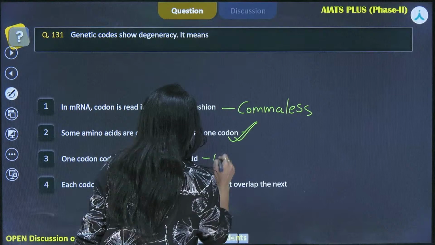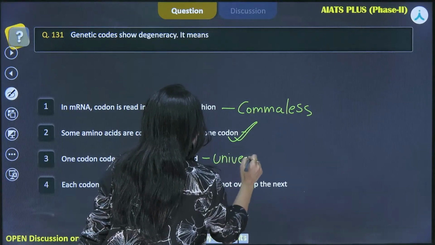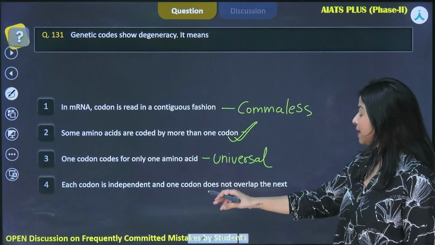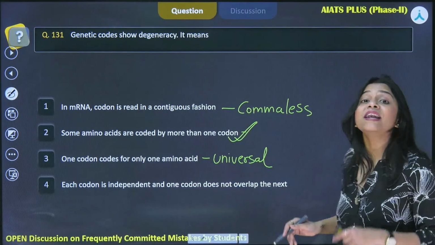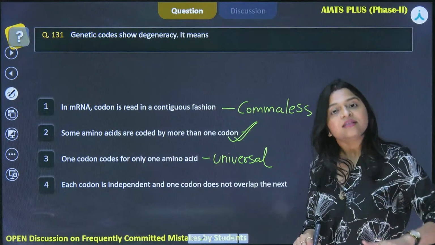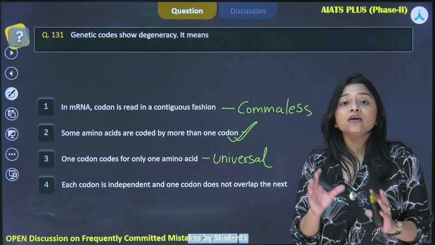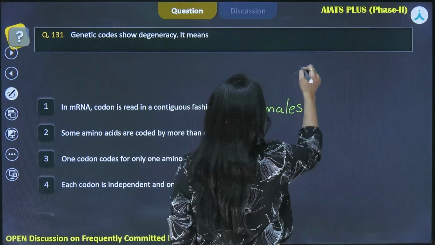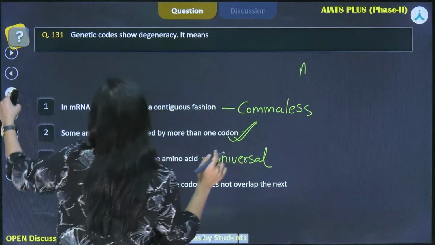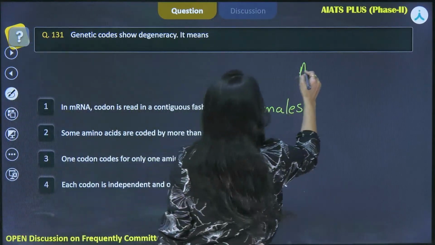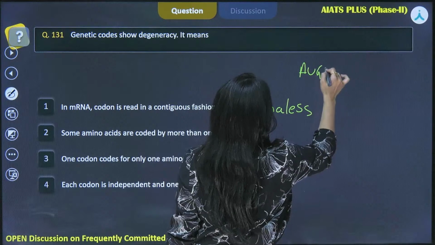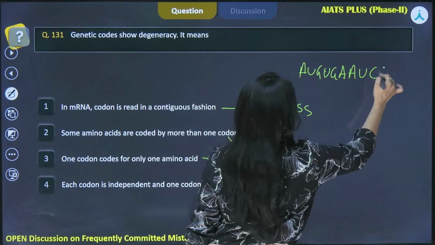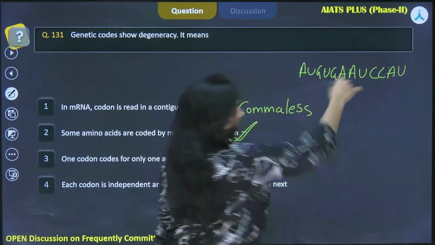I will write it for you. This is the universal nature. And the fourth one is each codon is independent and one codon does not overlap the next. Yes, this is another characteristic feature, that the genetic code is non-overlapping. If I am writing a genetic code, let us say we have AUG, UGA, AUC, CAU and so on.